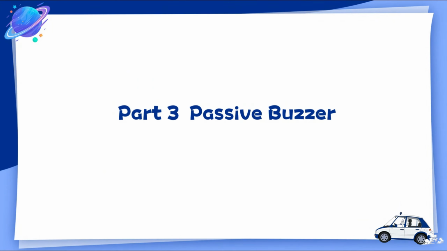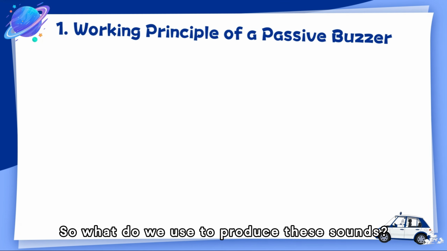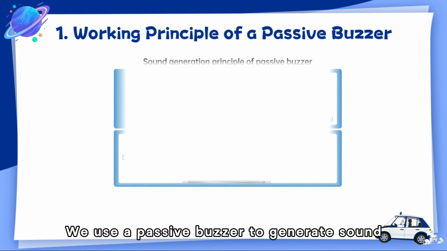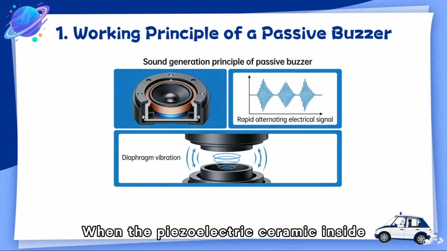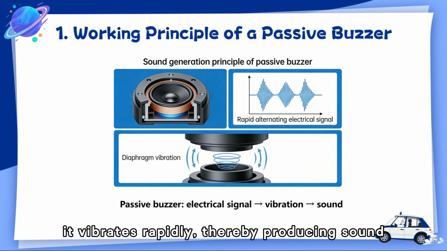Part 3. Passive buzzer. So what do we use to produce these sounds? We use a passive buzzer to generate sound. When the piezoelectric ceramic inside the passive buzzer receives an electrical signal, it vibrates rapidly, thereby producing sound.